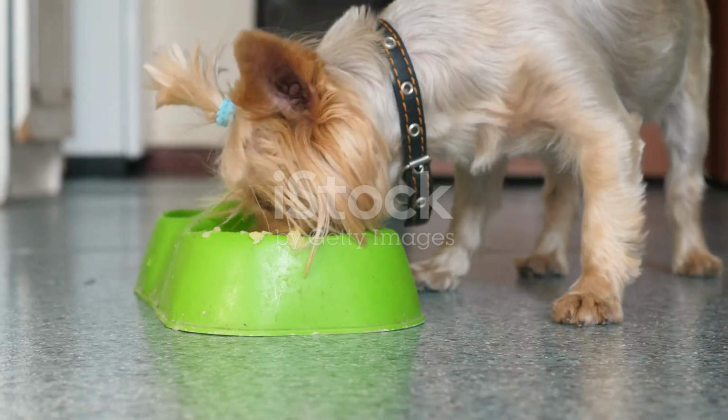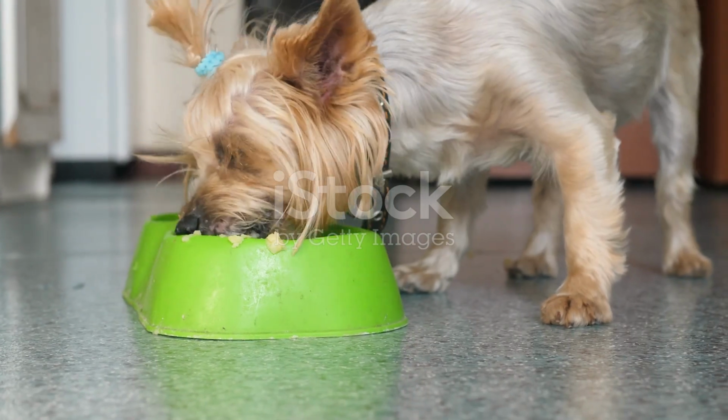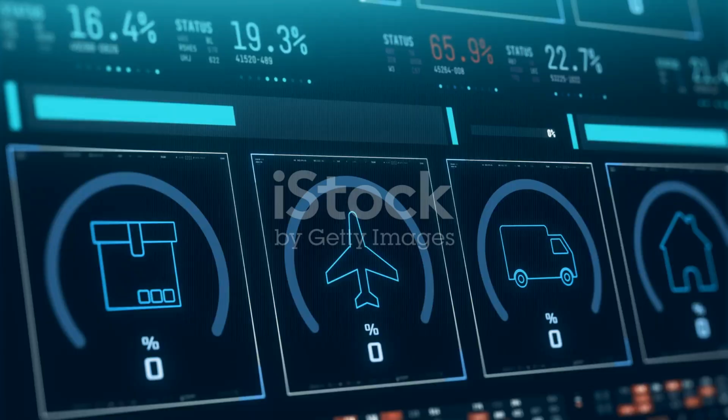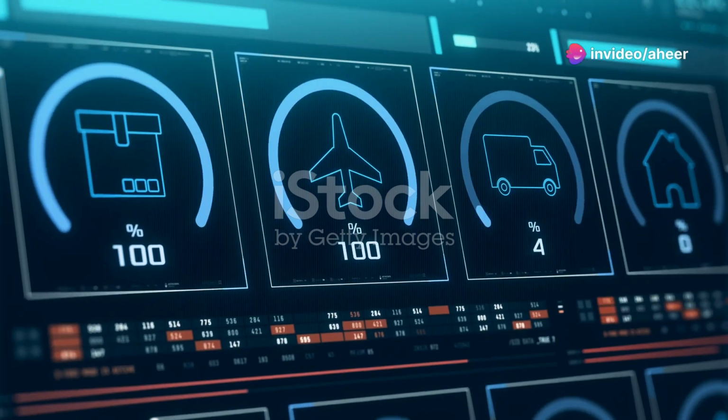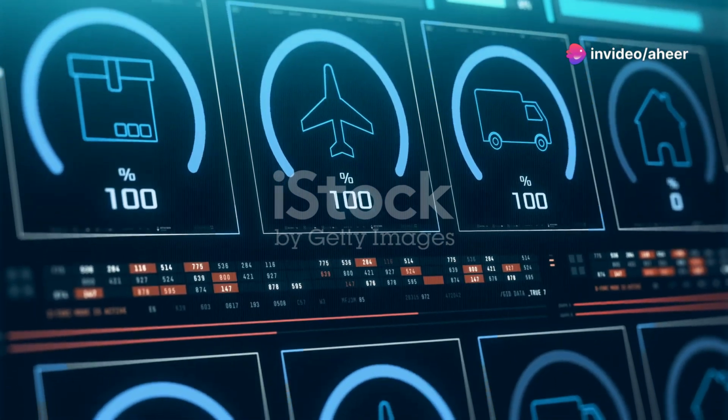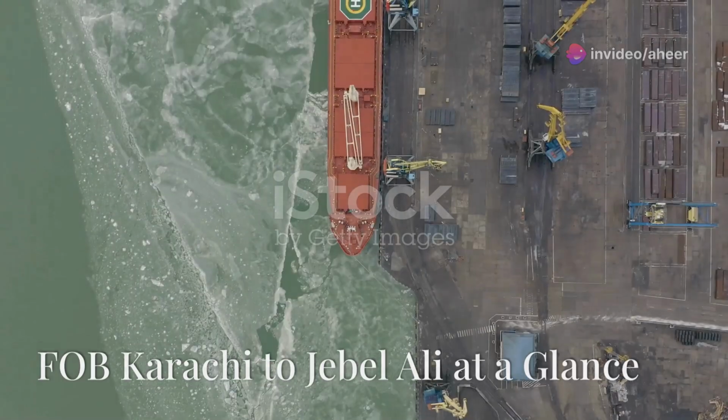Total shipping cost, Karachi to Jebel Ali: $2,460. Please note these figures are for illustrative purposes only. Actual costs may vary depending on factors like the time of year, market conditions, and specific service providers.